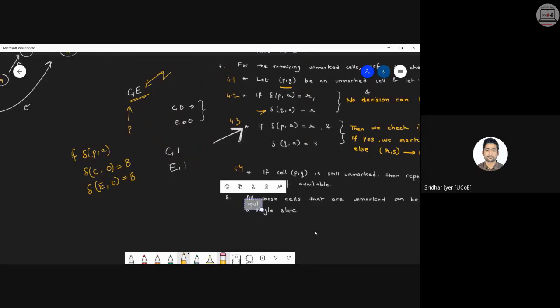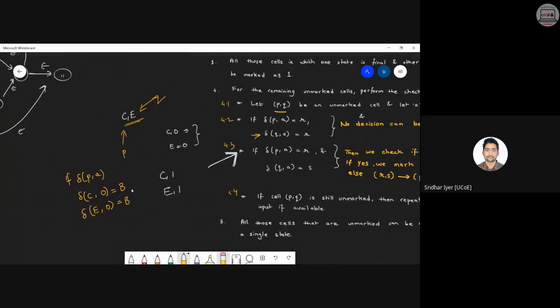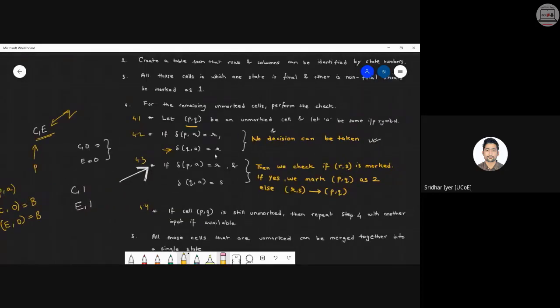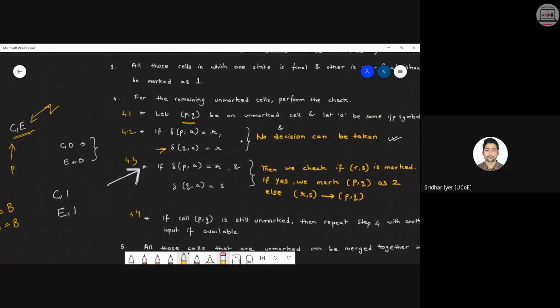If you see carefully, yes or no, both the transitions are the same. That is, P on A gives B, Q on A again gives B. So if both of them are the same, then we can't take any decision. That is what is being written over here: no decision can be taken. So we move on to step number 4.3.